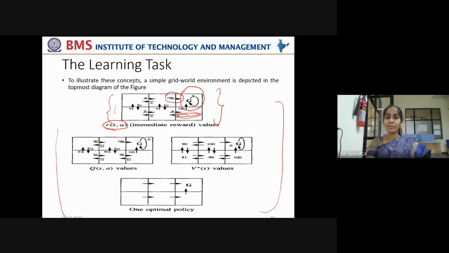Why? Because entering into some other state, which is not a goal state, is not a rewardable action. It's not an anticipated action. It's not a desired action. That is why it is given 0, except when the agent is moving to the goal state. There, the reward is given as 100.